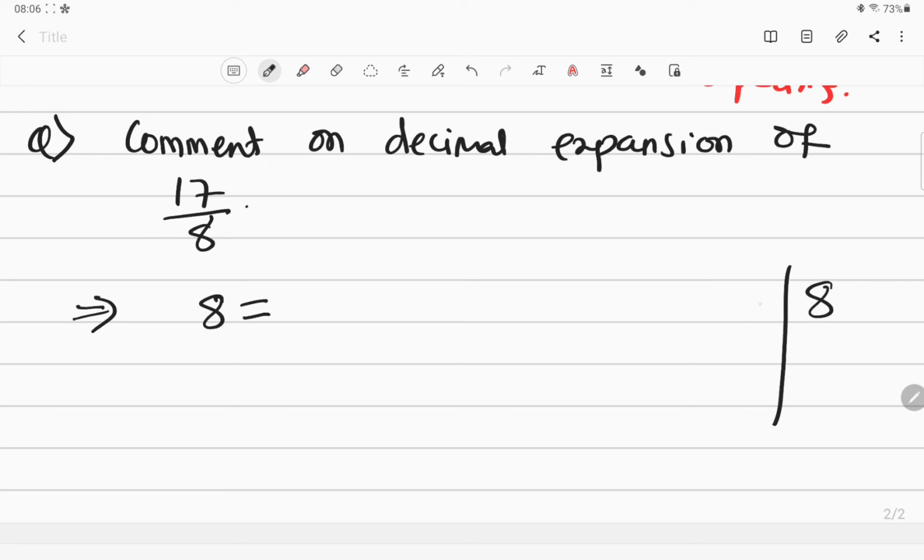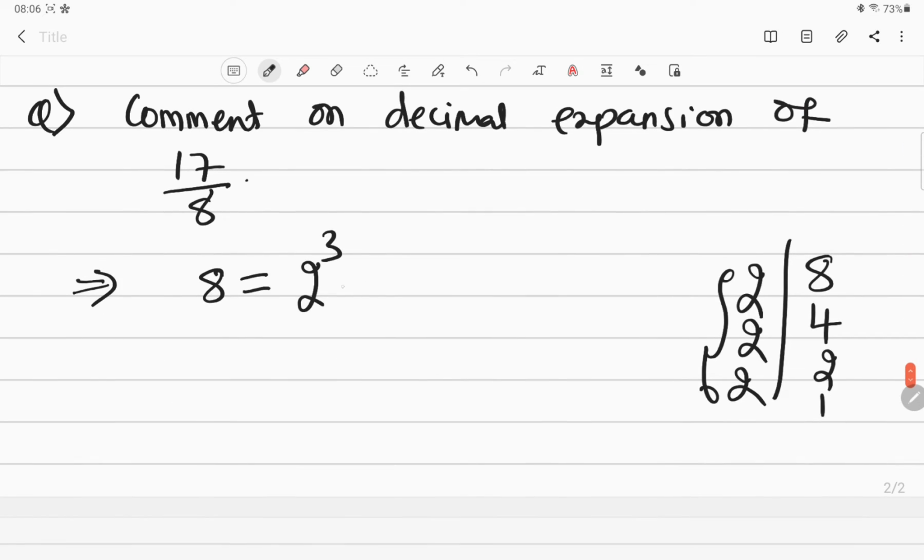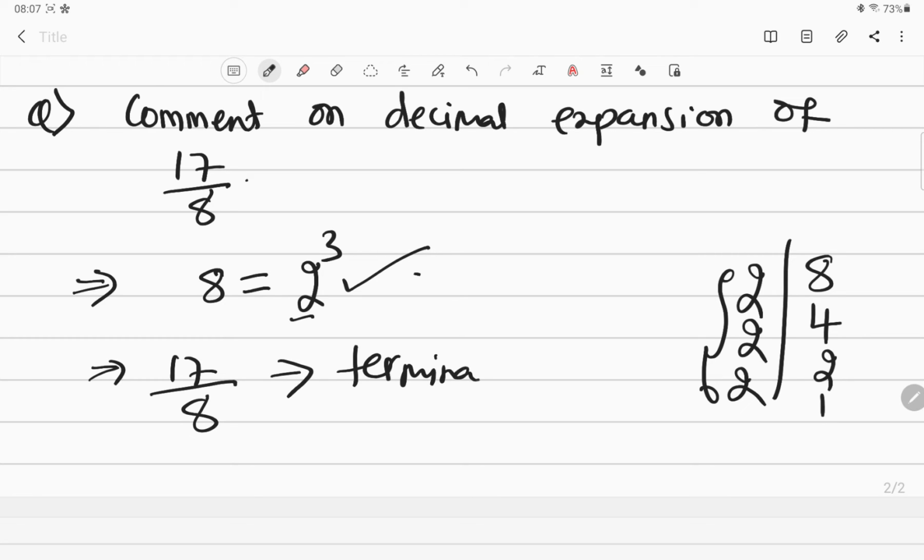Do the prime factorization: 2 fours are 8, 2 twos are 4, 2 ones are 2. So 3 times it is coming, that's why 2 to the power 3. So what is happening here? Only 2 is there. 5 need not be there. Only 2 is there, no? So this 17 by 8 is going to have a terminating decimal expansion.